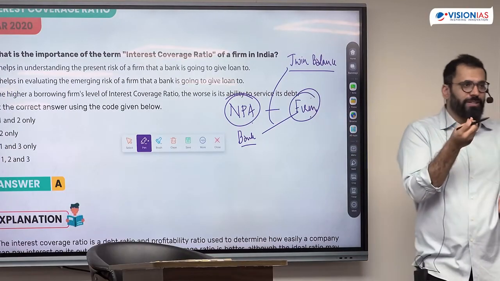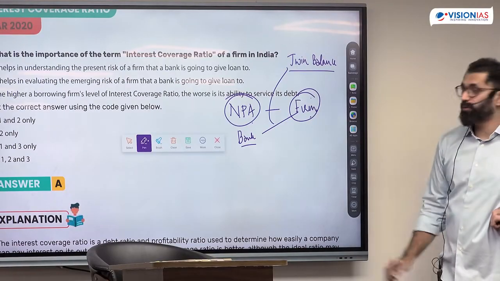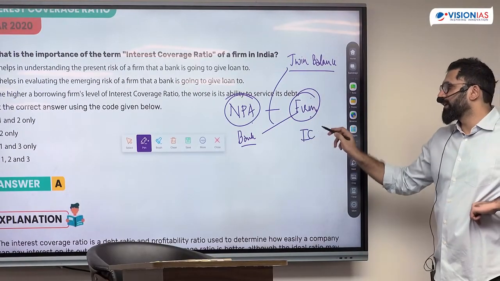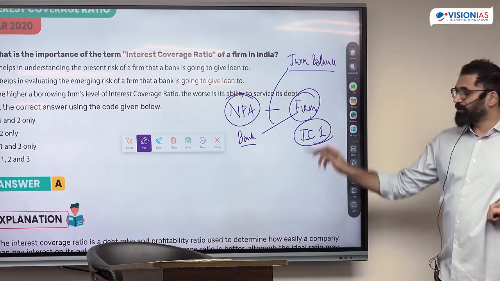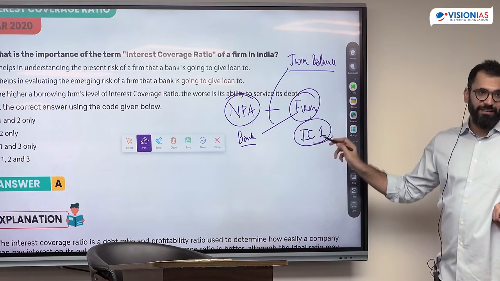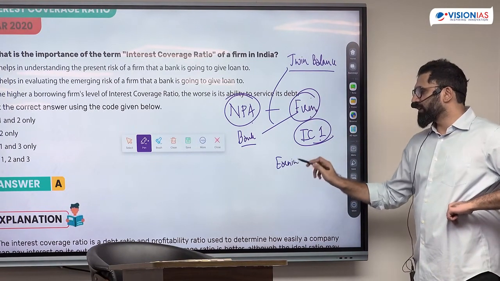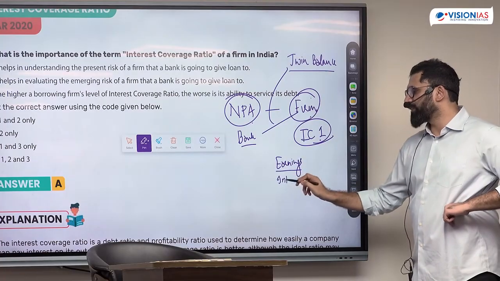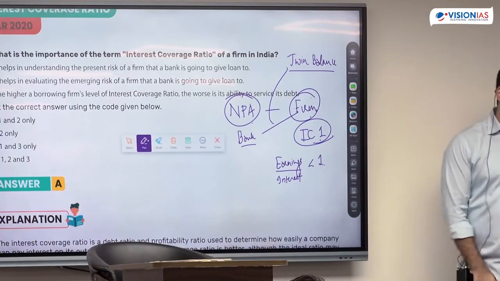A lot of times bad loans can be because of bad business conditions. It could be that the external environment is not favorable. But what he found was that most of the companies were what he called IC1 companies. That means their interest coverage was less than 1. Less than 1 means the total earnings which the company has relative to the interest they have to pay is less than 1.